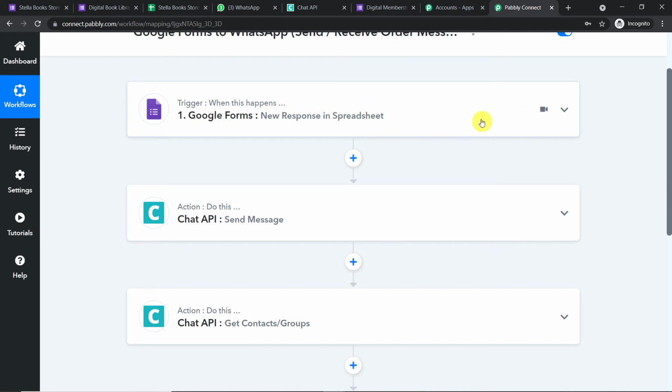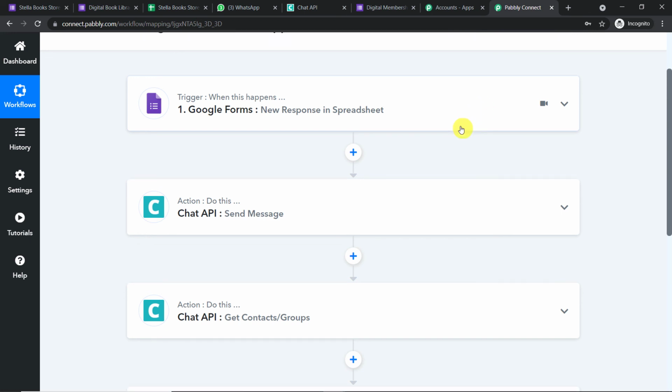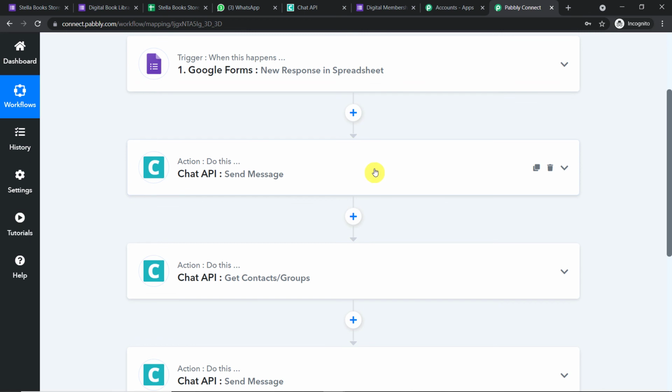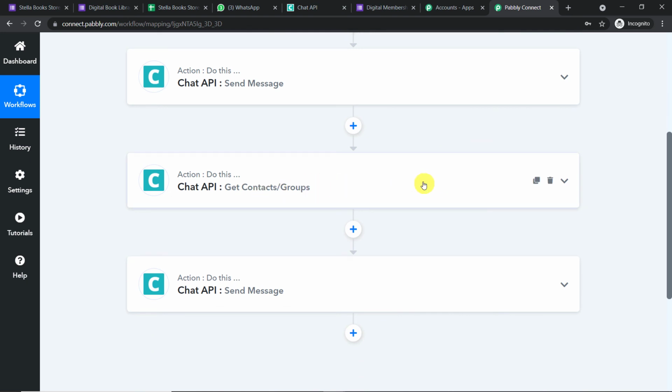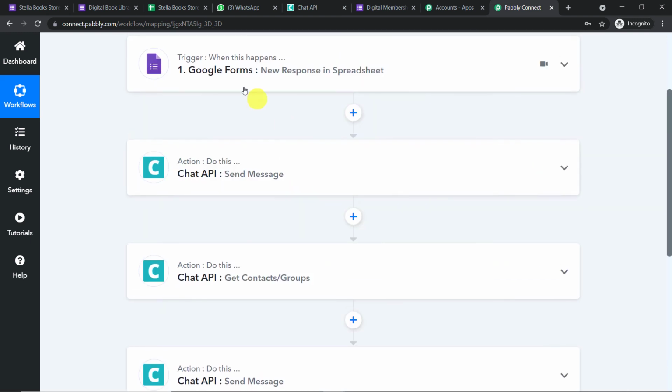First you integrated Google Forms to Pabbly Connect, and then you collected the data from Google Forms into Google Sheets and into Pabbly Connect. After that you introduced Chat API to send the WhatsApp message to the customer, which was the confirmation message. After that you generated the sales ID, basically the group ID, and you input this group ID into this particular action window to send the message to this group. So now there's a perfect flow of data between Google Forms and WhatsApp.